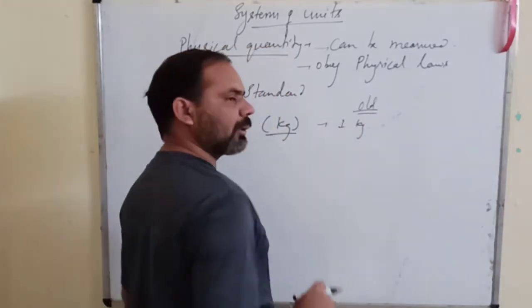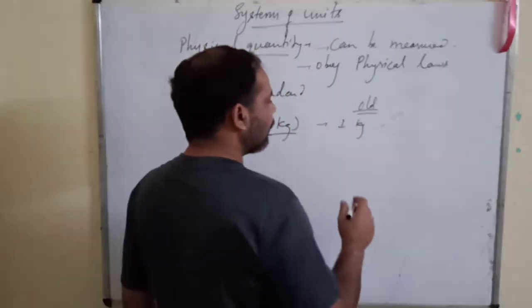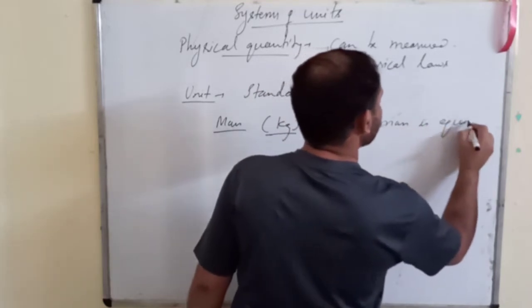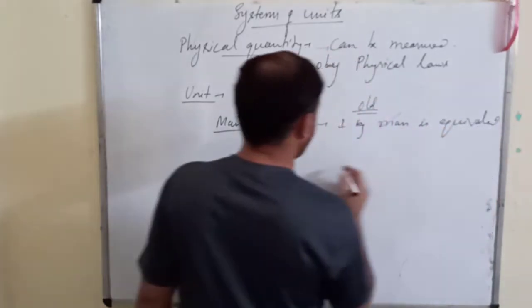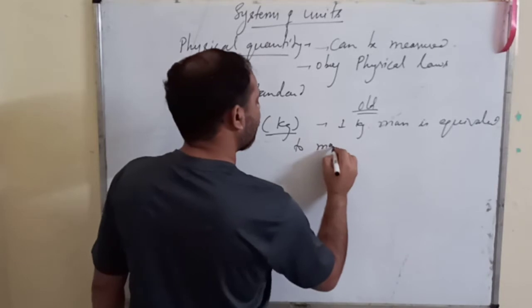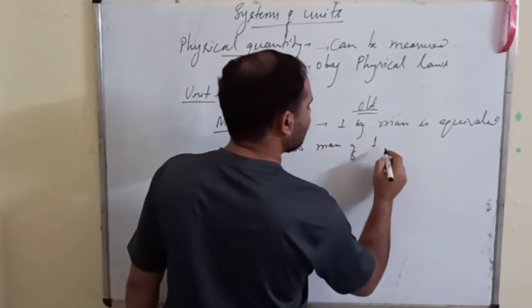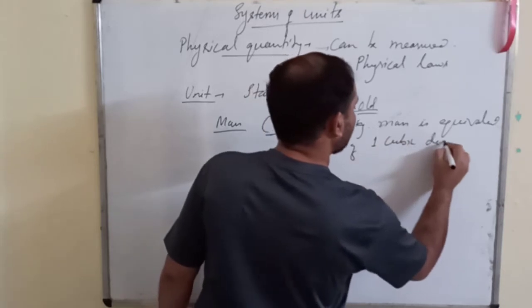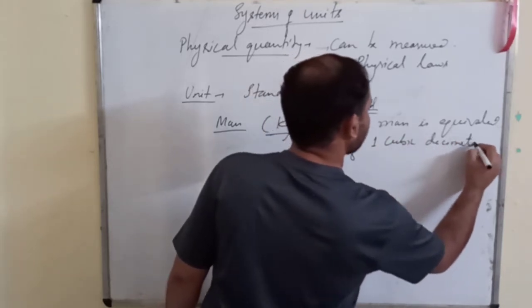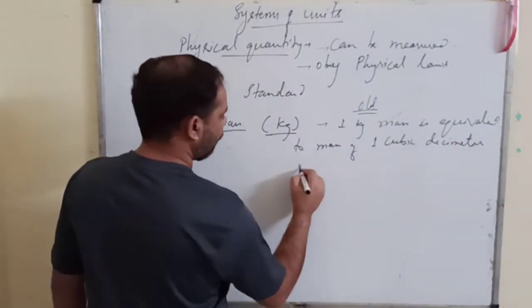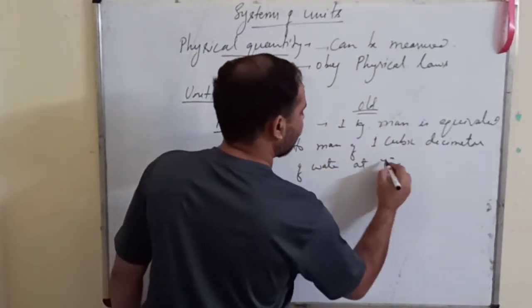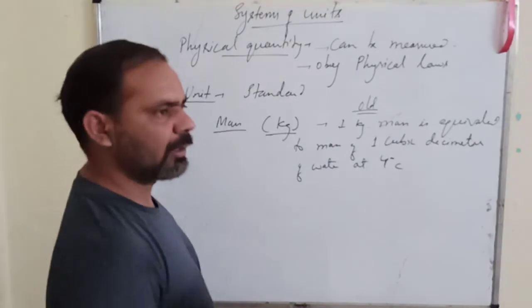I am writing about the old definition. 1 kilogram mass is equivalent to the mass of 1 cubic decimeter of water at 4 degrees Celsius.